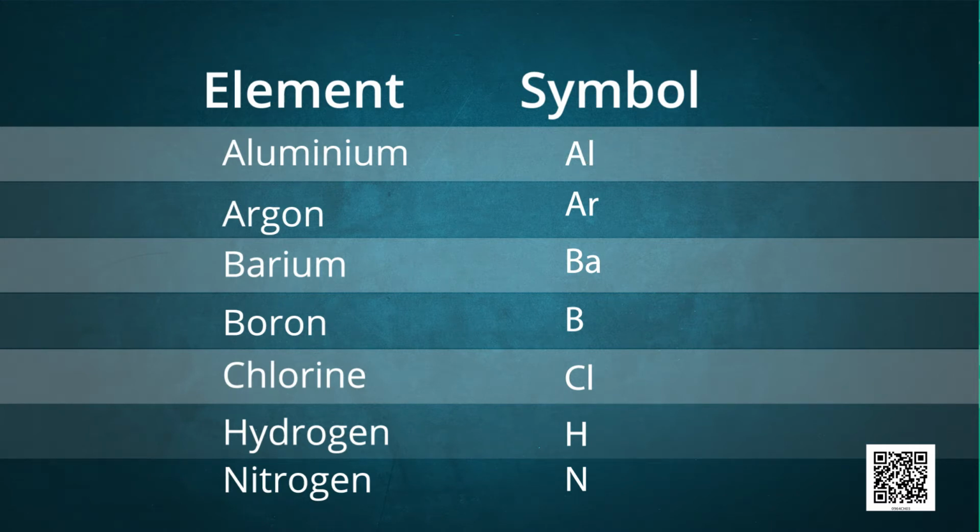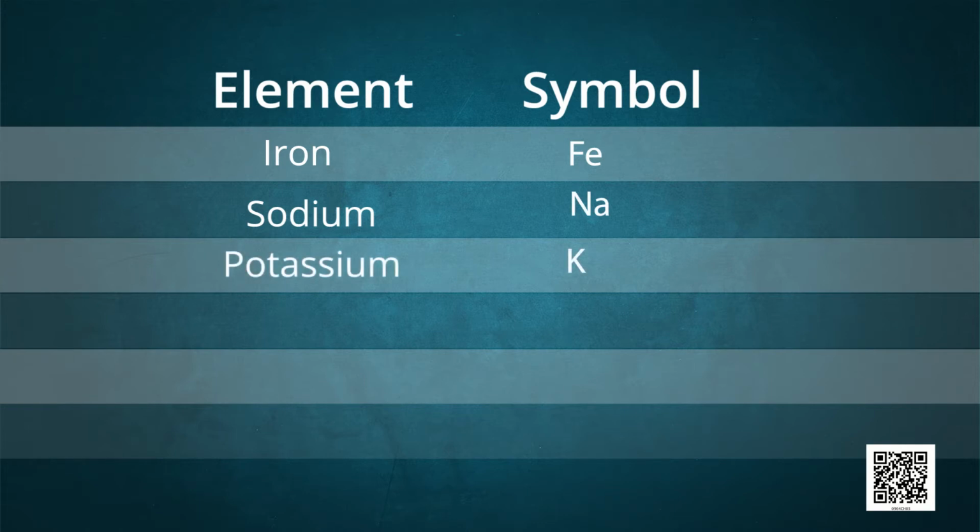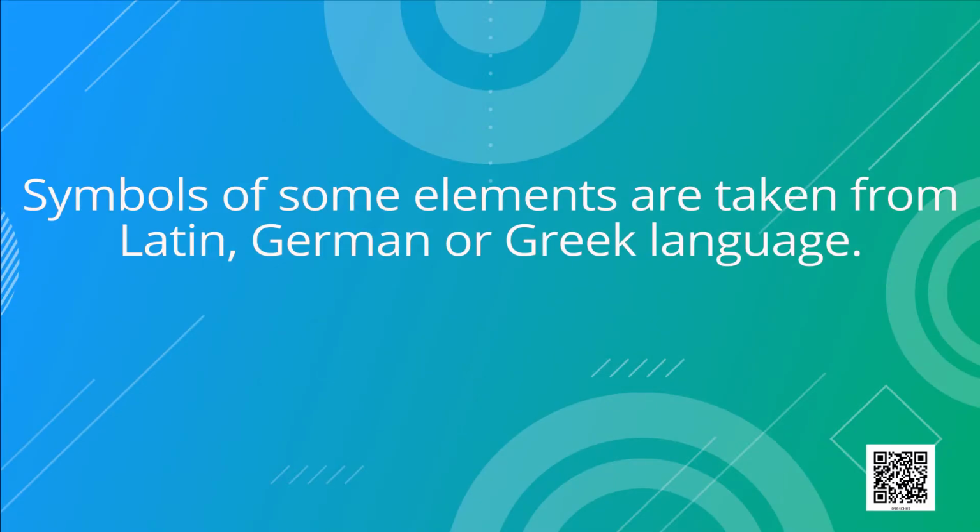Here, you will notice that some elements are not matching with their names. For example, for iron, the symbol is Fe, capital F, small e. For sodium, the symbol is capital N, small a, Na. For potassium, the symbol is K. Symbols of some elements are taken from Latin, German or Greek language.